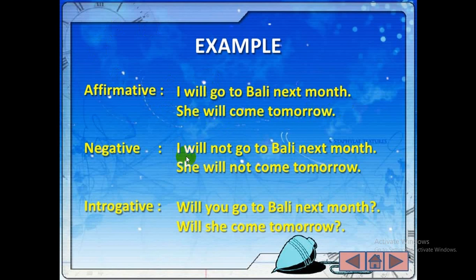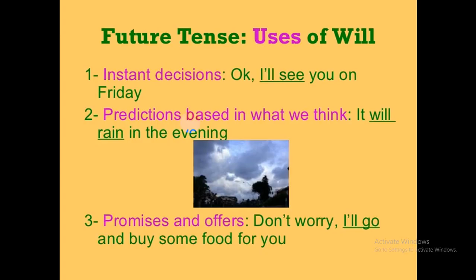Say again: I, then auxiliary plus not plus verb, then extension, to Bali next month. Then again see, shall or will plus subject plus verb, then the extension. So this way you will form the questions, and this way you will form the negative and affirmative forms also. So go for the next thing.